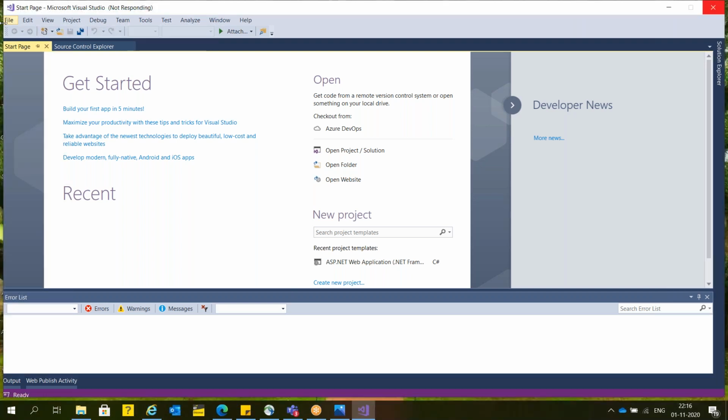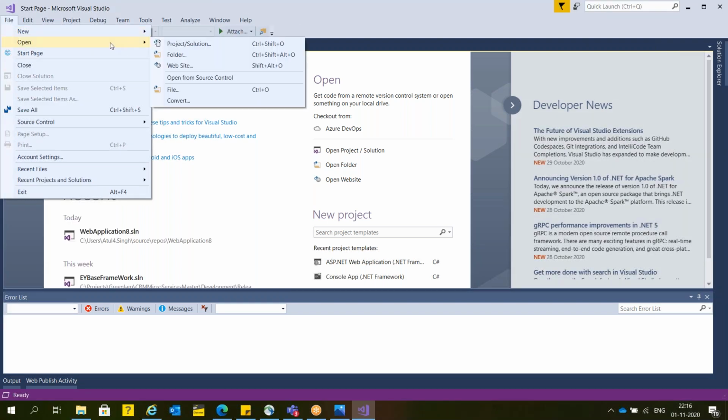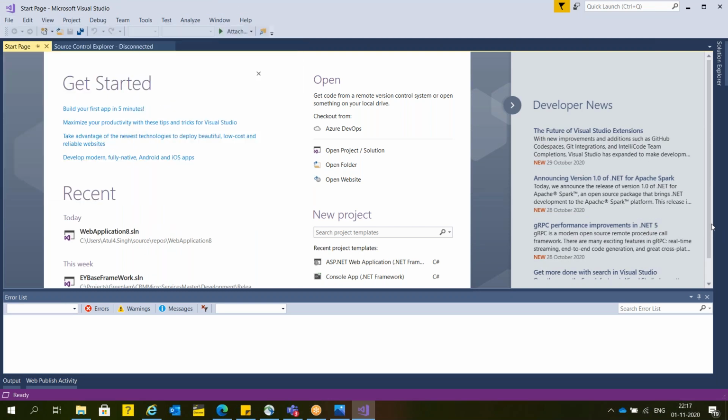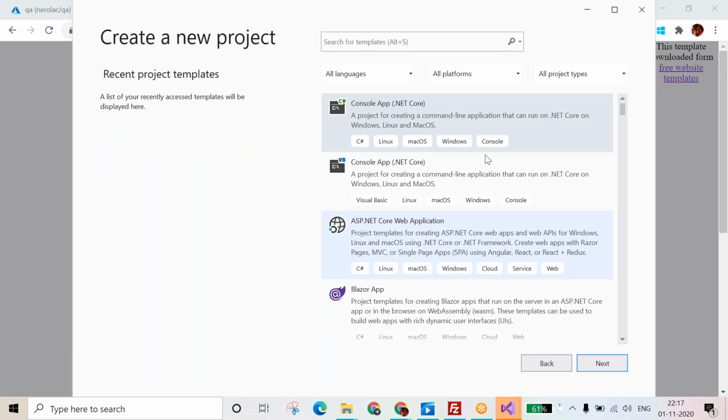Click on File and create a new website. Atul, in 2019 I am not getting that option. Yours says 2017, right? Can you show your screen? Yeah, one minute, can you give control? Yeah, now you can. Now, see this. One second, create a new project.